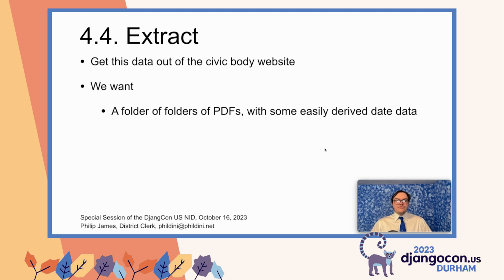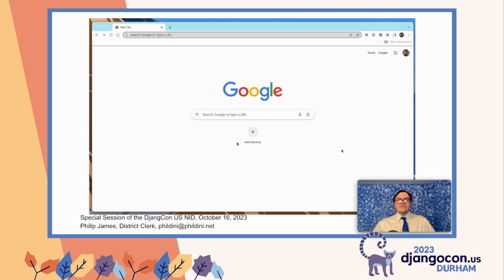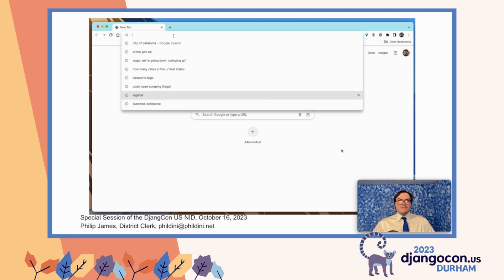Why do we want a folder of folders of PDFs? So we can double check it. Remember, we're trying to be idempotent and testable at each step. We have Python. We need an API. We need an API that gets us PDFs. And that means we have to go look at the web.